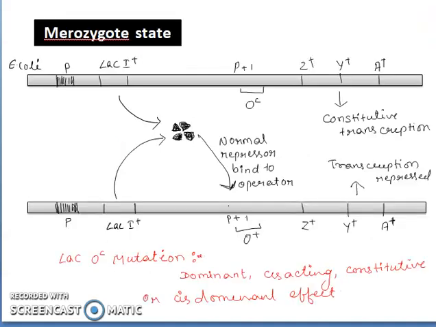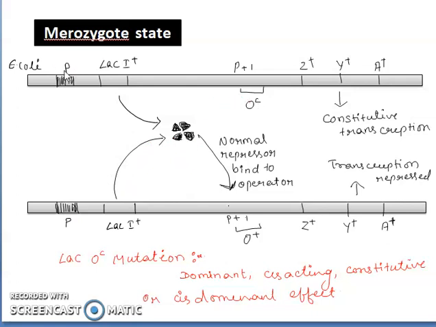Now we will see a merozygotic condition. In the merozygotic condition there are two chromosomes, that is the chromosome of E. coli and a plasmid. LAC-I, the repressor protein, is produced by both of the genes. Now one of them is mutated.